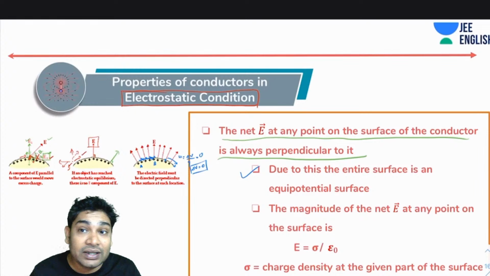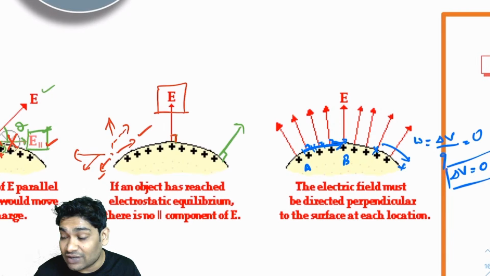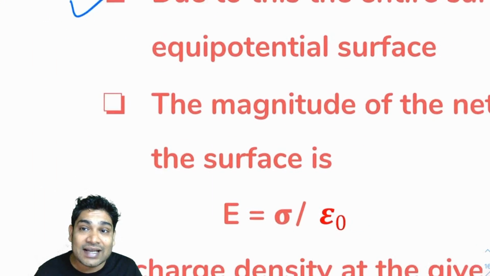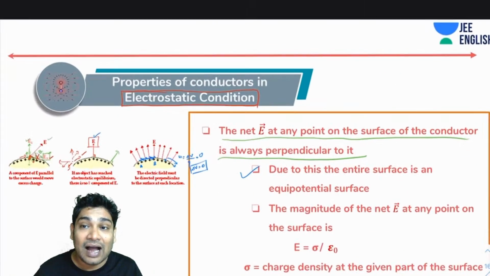Next, I'm saying the magnitude of the electric field at any point of the surface is E equals sigma over epsilon naught. So I know about the direction. The direction is perpendicular to the surface. Now I am telling you that the magnitude is also known. The magnitude I can say as sigma over epsilon naught, where sigma is the charge density at a given point